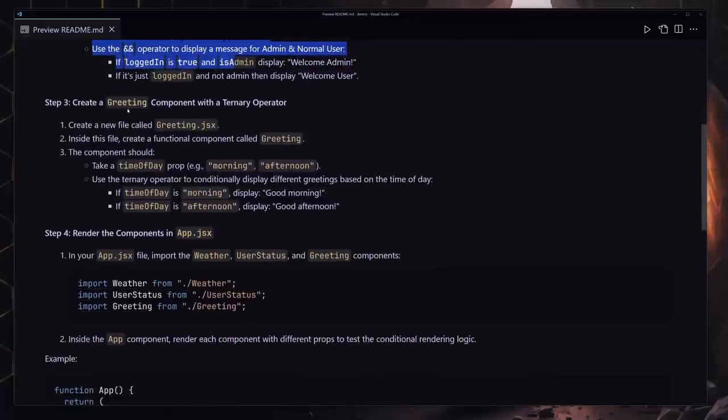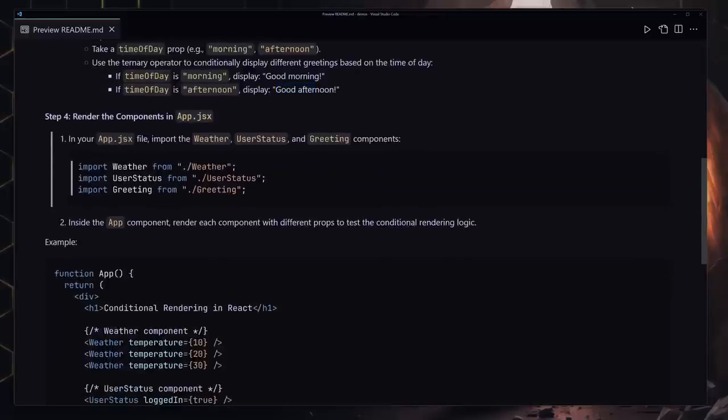Now for the final one, you have to create a greetings.jsx file. Inside that file, you're going to be creating a functional component with the name of greetings, and it will also take the prop of time of the day. You can provide like morning or afternoon or evening or something like that. Then I want you to use the ternary operator. So if the time of the day is equal to morning, then display good morning. If the time of the day is equal to afternoon, then display good afternoon.